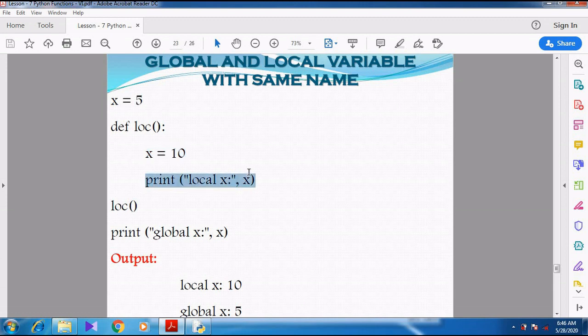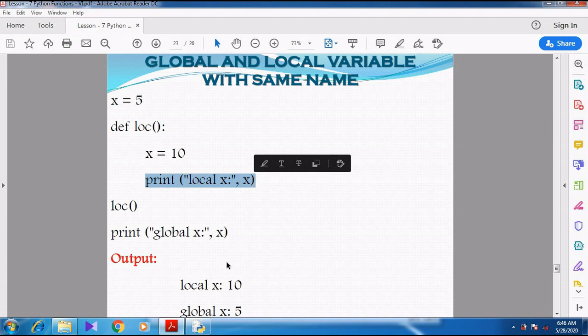Now I am trying to print the value of x which is inside the function, and then I am invoking the local function. I am calling the local function. After calling the function, what will happen? X value is assigned as 10 and then printing statement will be executed.